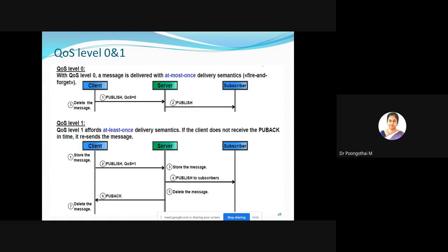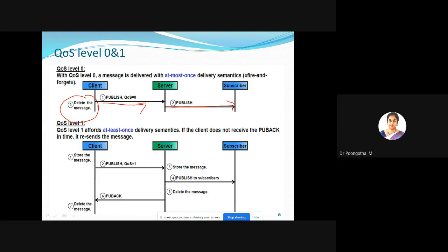Here you can see first the message will be published at QoS 0. Once the server receives this message, it will be forwarded to your subscriber. Once the message reaches the subscriber end, the message will be deleted at the client side. So the message is delivered with at most once delivery, okay?